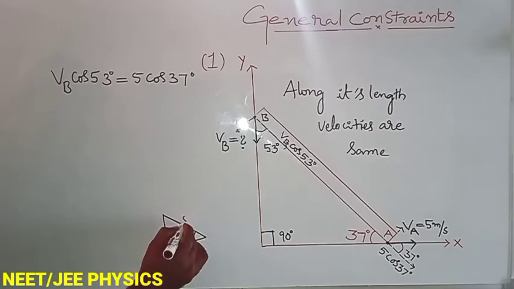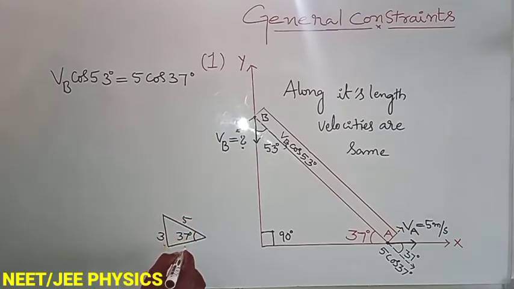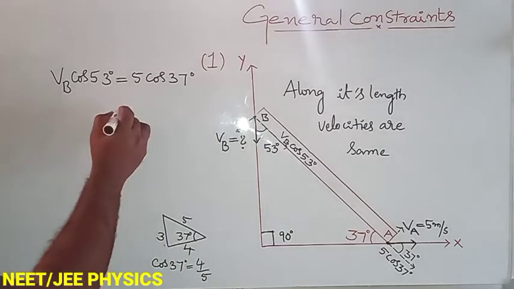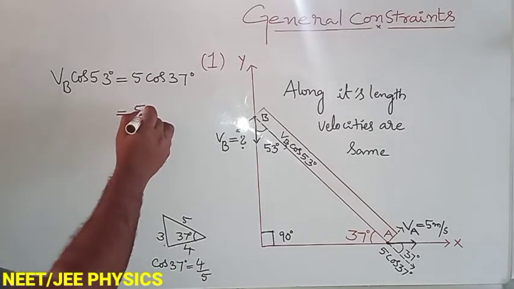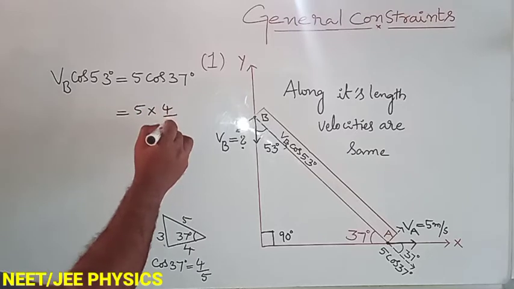This is hypotenuse 5, this is 3, this is 4. From this triangle, cos 37 is equal to 4 by 5. This is 5 into 4 upon 5.